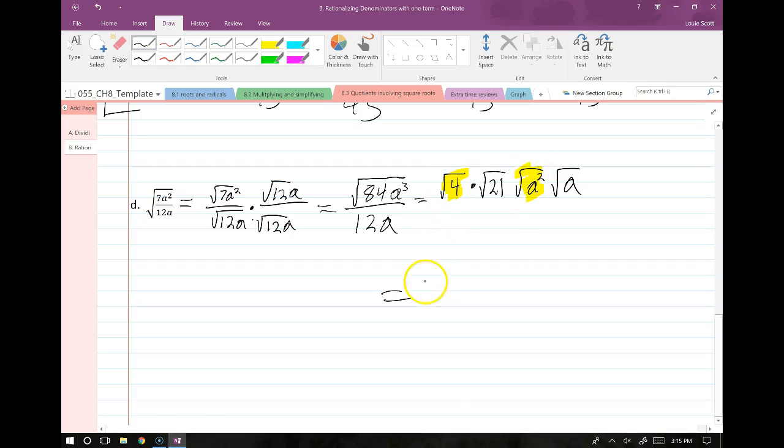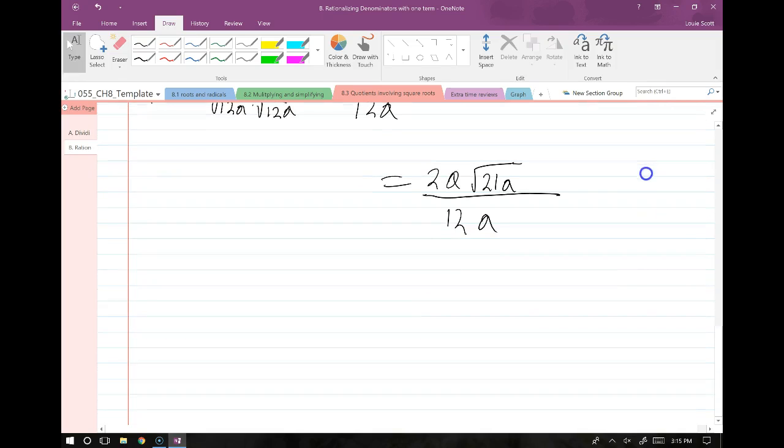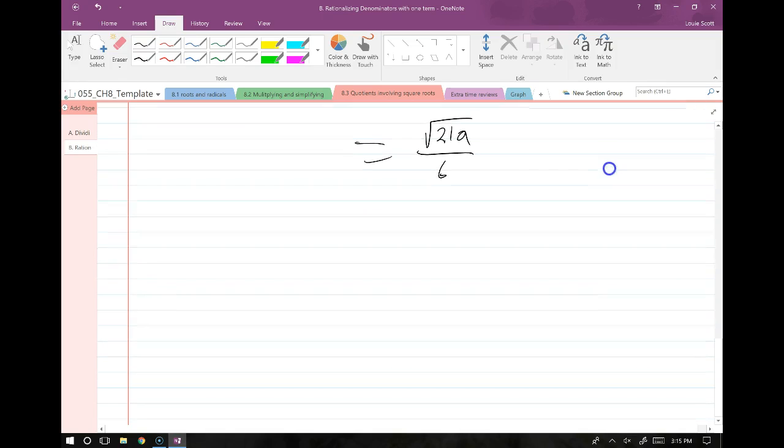Root 4 turns into 2, a squared turns into plain old a, and the 21 and the a stay there: 2a root 21a, which still goes over 12a, which means we can cancel some stuff. And we get root 21a over 6.